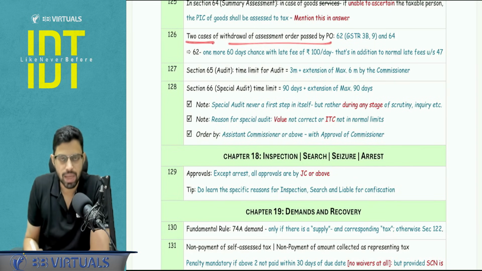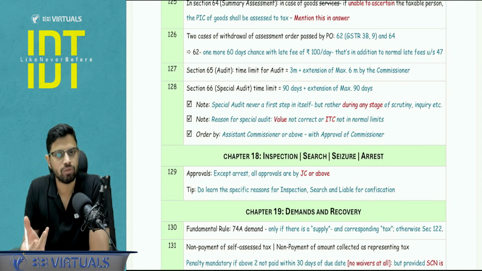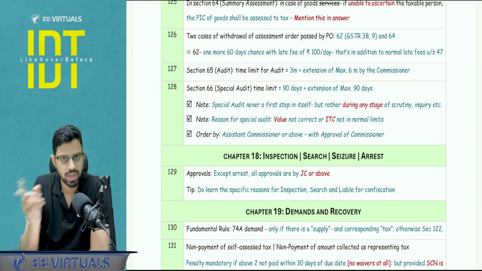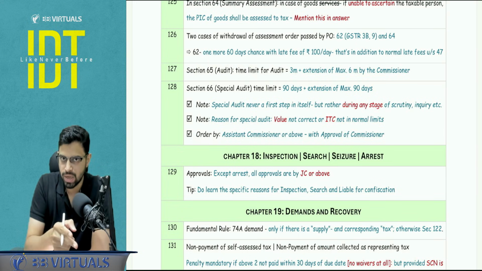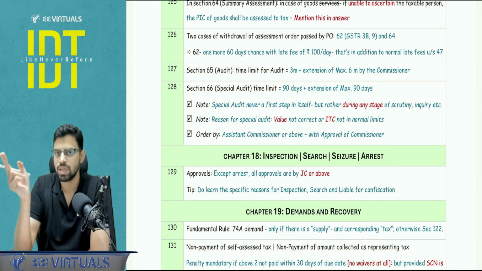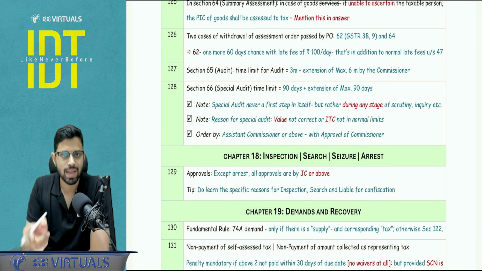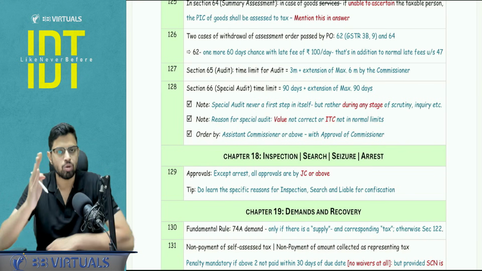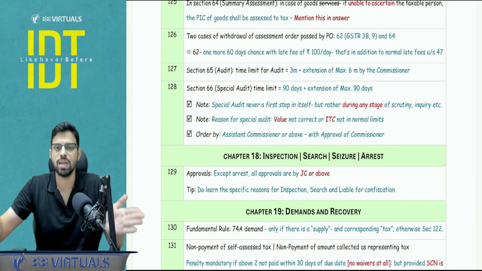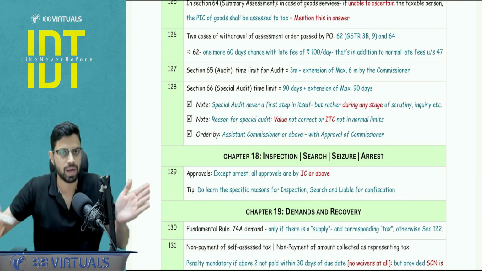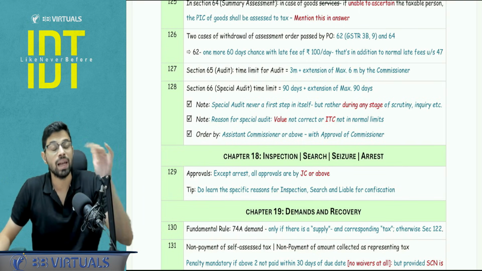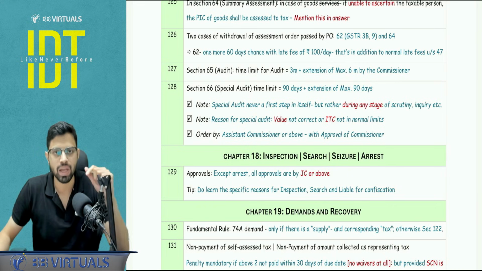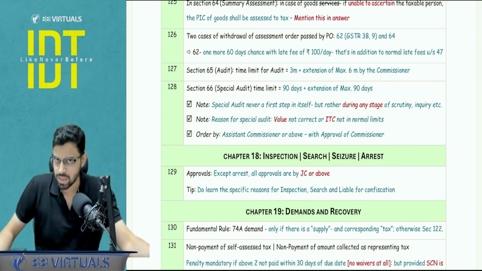Sometimes there is a question asked that what are the two cases where the withdrawal of assessment order is done. So that is 62 and 64. 62 is the best judgment assessment of non-filers. 64 is the summary assessment. In both the cases, there is a withdrawal provision. In section number 62, if you file the return within 60 days plus additional 60 days. So initial 60 days is given, additional 60 days is given for further rupees 100 per day late fee, sorry, we will not use the word penalty, late fee. Then in that case, the withdrawal of assessment order will be done.